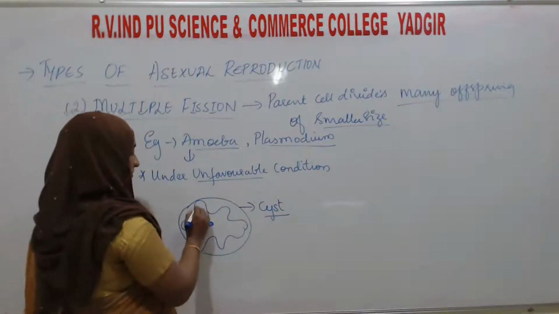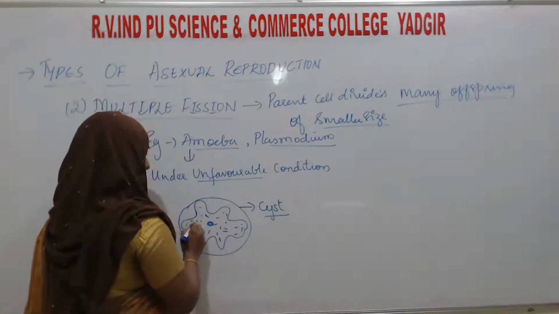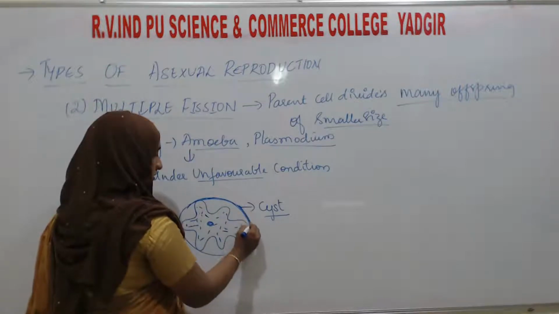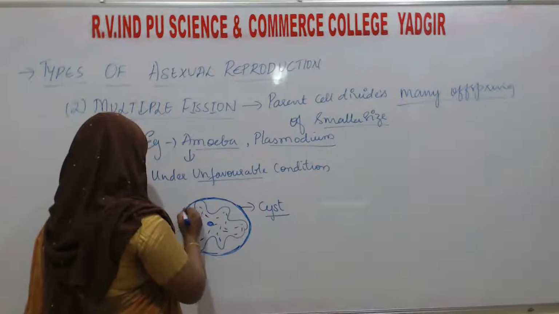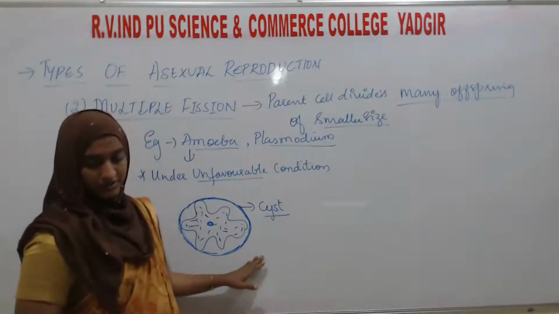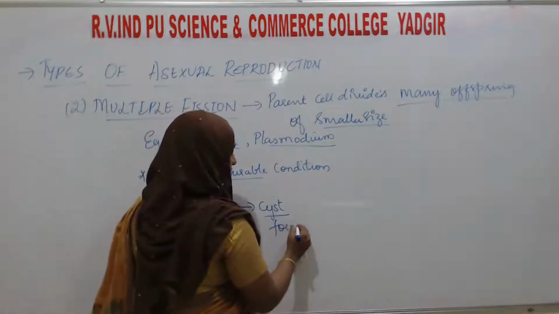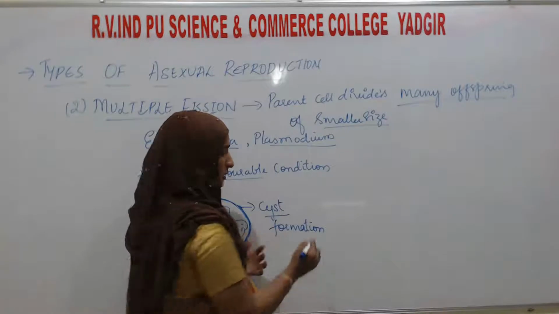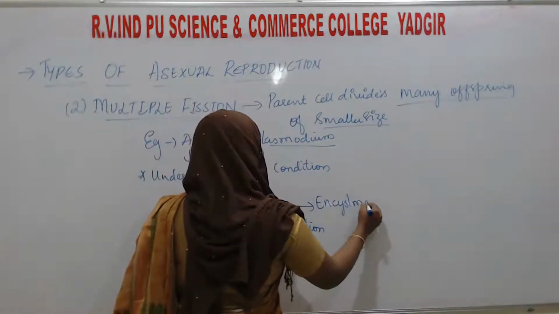See, this is the amoeba and this is the cyst. During some unfavorable condition, it starts to secrete a cyst, or a cyst formation will take place. This process of formation of cyst, we can call it encystment.